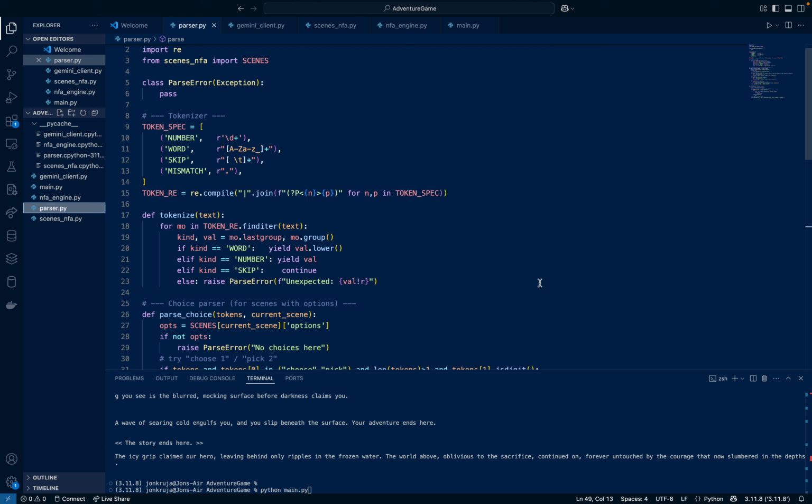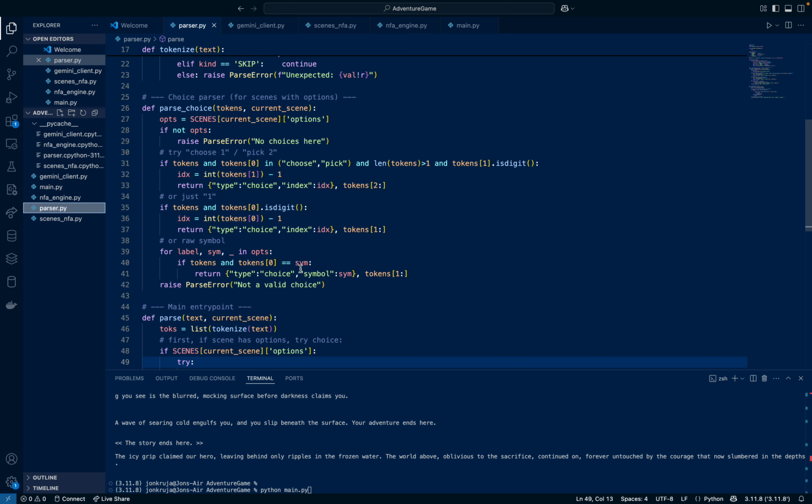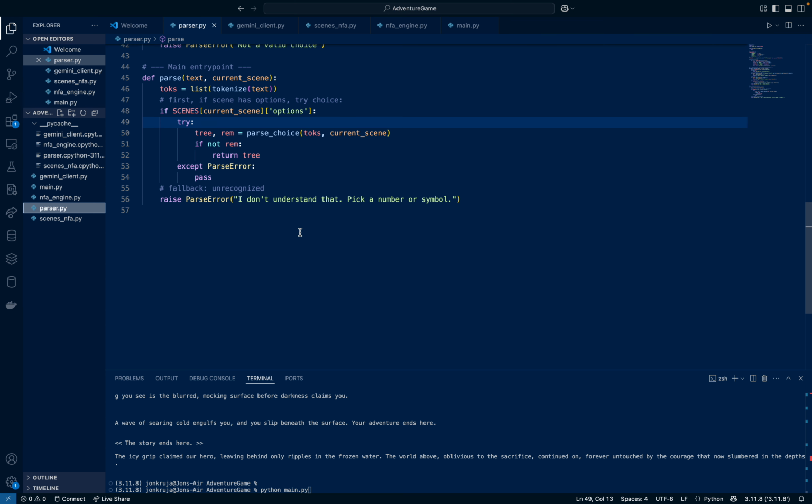So first, I'll show you our CFG parser. What we do is we use a tokenizer, which based on the regex, splits the input into words or numbers. And then the parse choice function recognizes either numeric picks like one or a symbolic command such as go deeper. Invalid entries immediately bounce back with an I don't understand message, which is this right here.